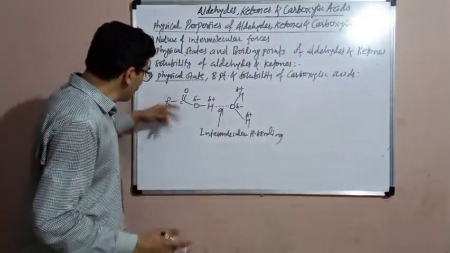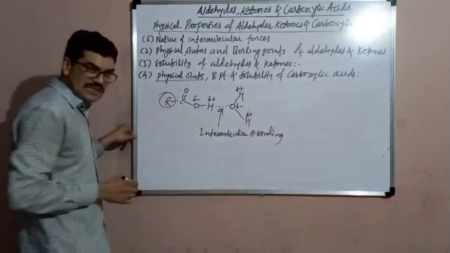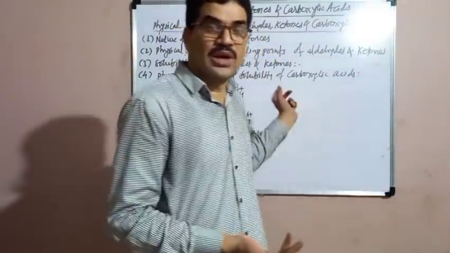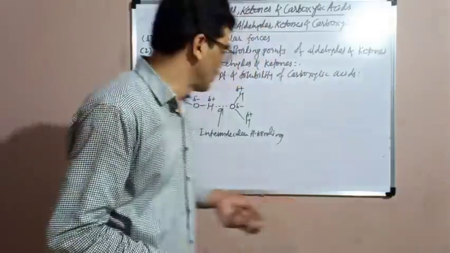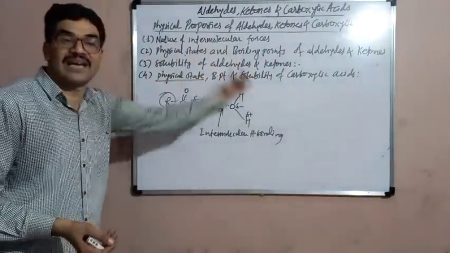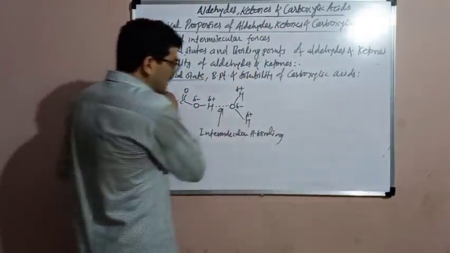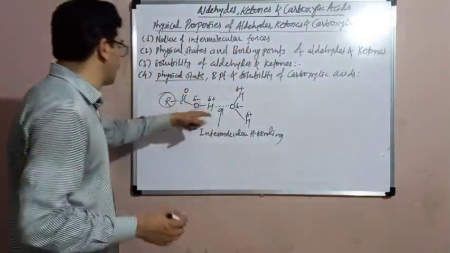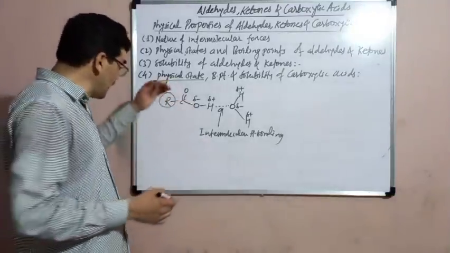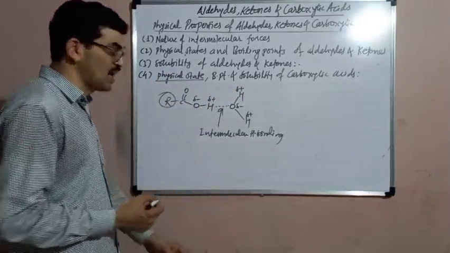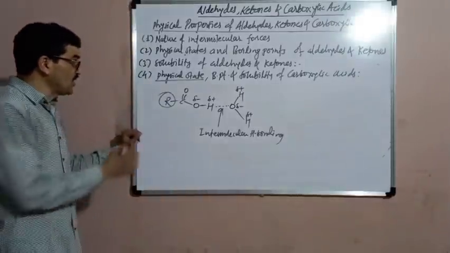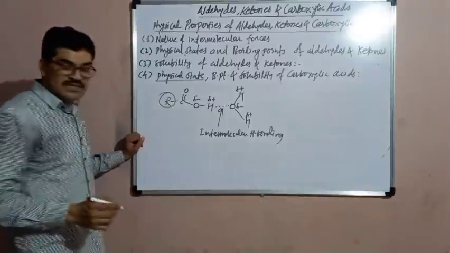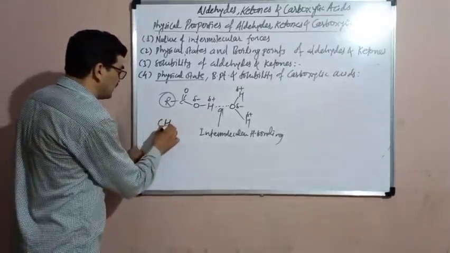But with increase in the molar mass, now here this is the hydrocarbon chain. When this hydrocarbon chain becomes bigger, then the molar mass of the carboxylic acid increases, and the carboxylic acid is said to be the higher carboxylic acid. These higher carboxylic acids are less soluble in water. The solubility decreases with increase in the molar mass of carboxylic acid. And this decrease in the solubility of the carboxylic acid in water is due to increase in the hydrophobic nature of the carboxylic acid.